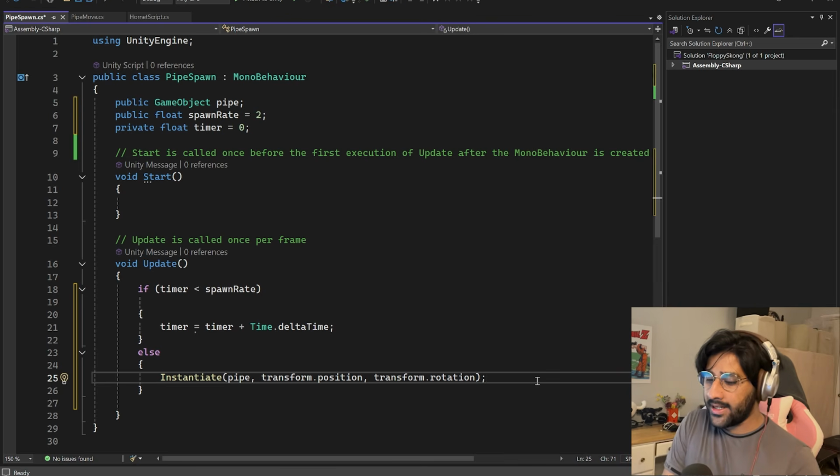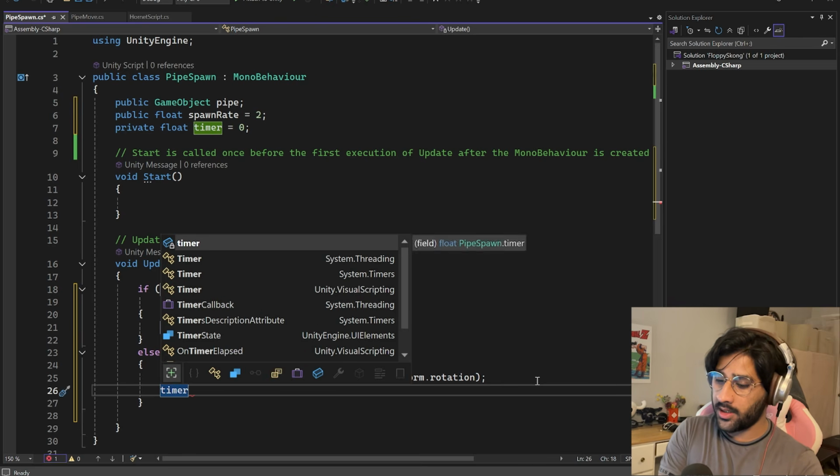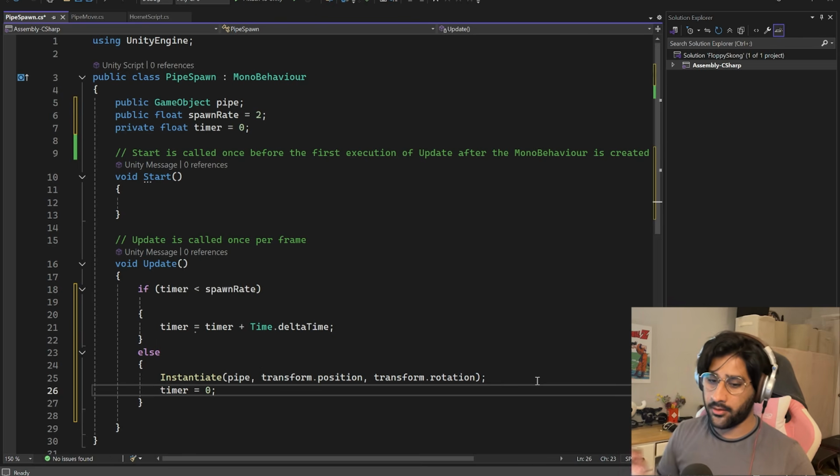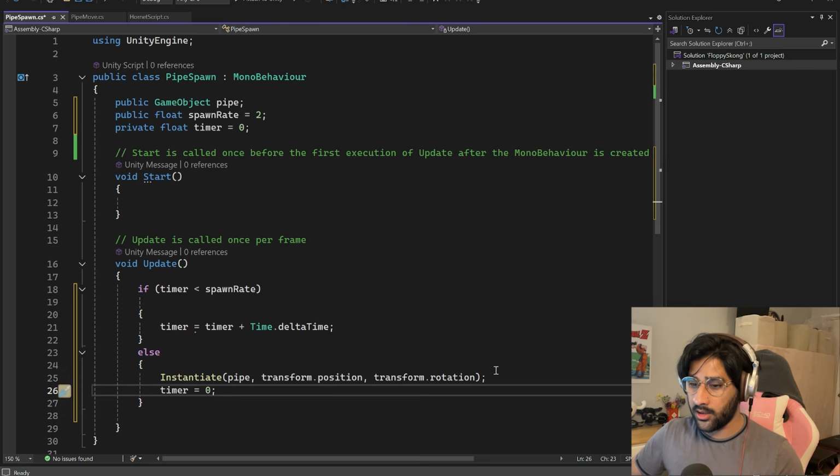So you do that, and then you make sure that the timer is set to 0 again, right? So it'll execute the command to spawn in a pipe, and then reset the timer to 0. Then the timer will count again to the spawn rate, spawn a pipe, reset to 0. That is in theory. Let's see if it works in practice.